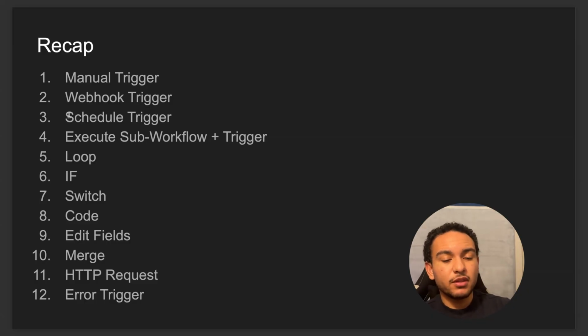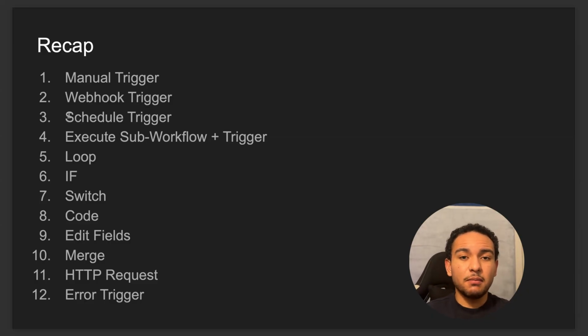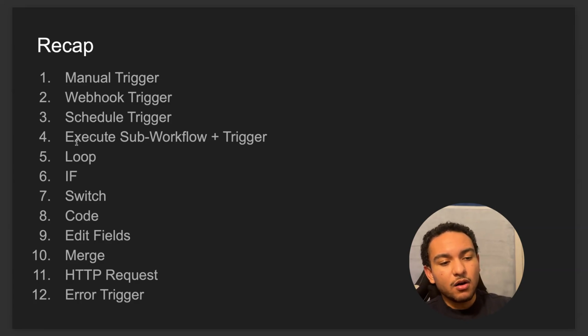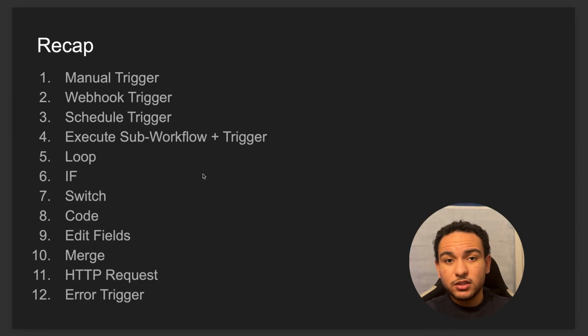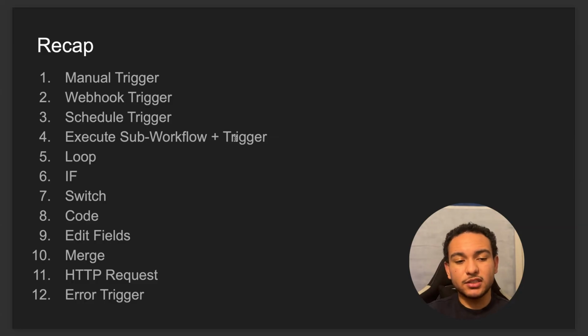The schedule trigger just schedules your workflow on, like I said, a schedule: every Monday, every Friday, every day, every 2 days, whatever you want. Over here, we have the execute sub workflow plus the trigger, right? So if you want to execute another workflow within this one main one, then you can use that. Again, it makes the workflows more modular and easier to debug and handle. And then again, if you want a workflow to get triggered by another workflow, then you have to add the when executed by another workflow trigger.